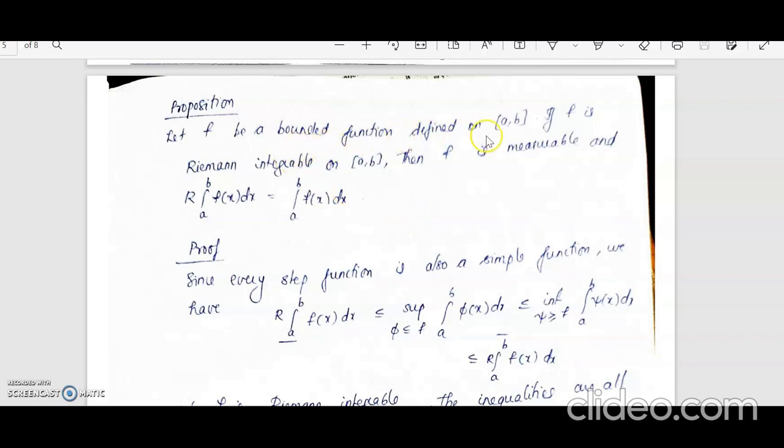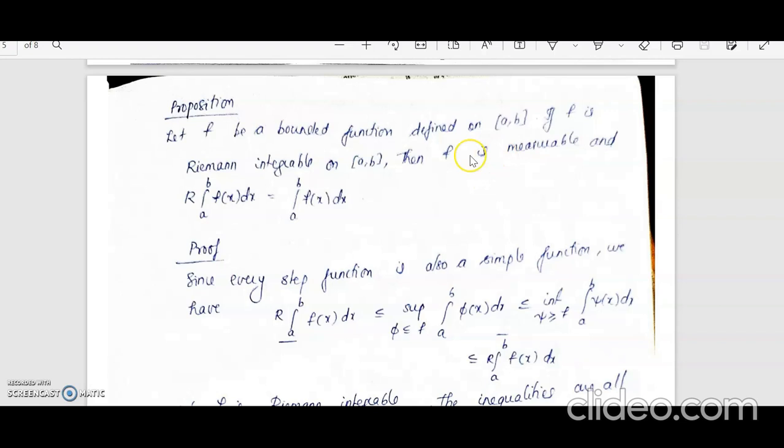So if f is bounded and if f is Riemann integrable, f will be measurable, and the value of the integral of f will be equal to the Riemann integral. Now, we know that every step function is a simple function.